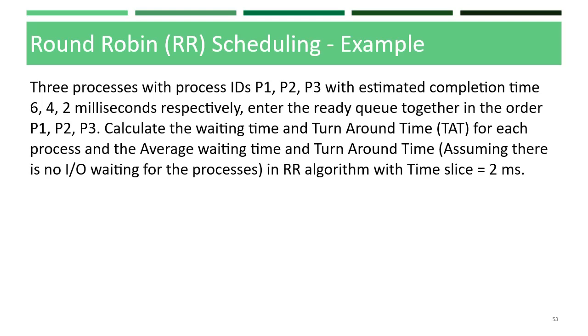Now we have to calculate, as usual, the waiting time and turnaround time for each process, and also the average waiting time and average turnaround time, assuming that there is no IO waiting for the processes. In the round robin algorithm, here we have a time slice fixed as 2 milliseconds.